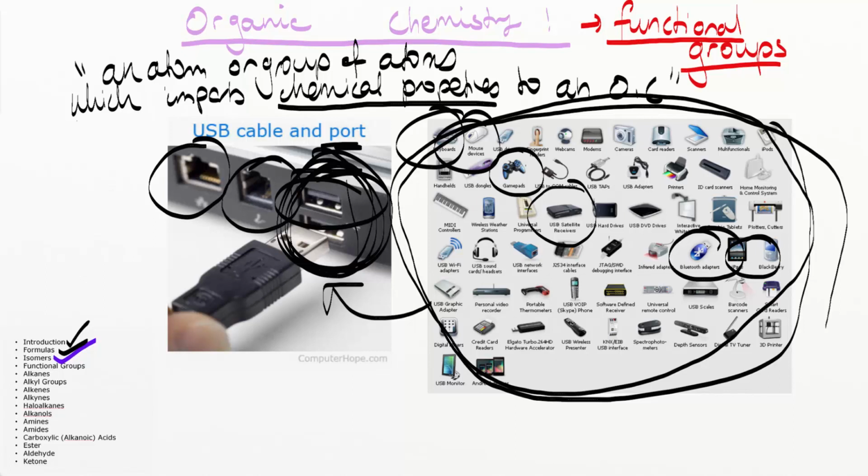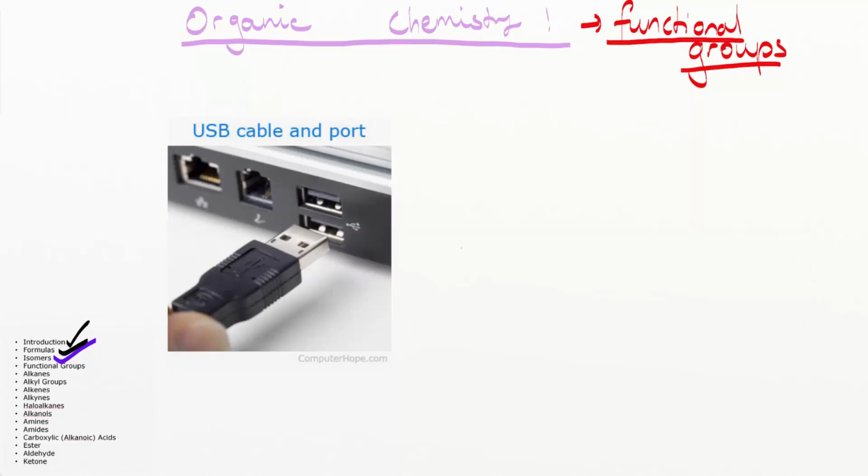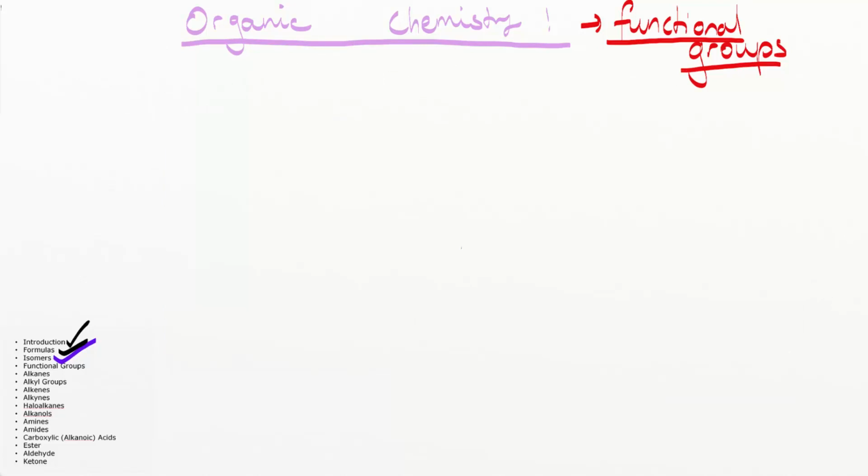An organic chemical might have something like, let's say we get ourselves a generic organic chemical. So we have just carbons and hydrogens. We have our basic carbons and our basic hydrogens like this. And this on its own can't react with much, okay? But let's say we give it a snazzy new USB port.